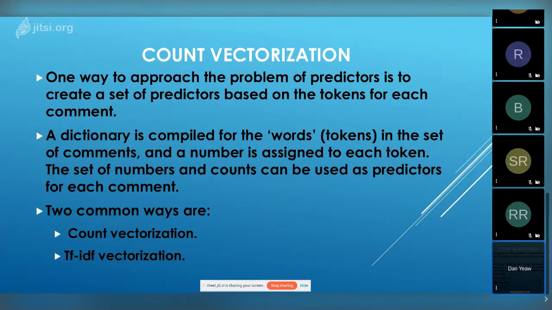So at this point, you have quantitative predictors. You can also use the count of how many times they occurred as well. And there are two common ways to do this, which is to make a vector of those counts and what's called a TF-IDF vectorization, which is a term frequency, inverse document frequency weight. If you go to the next slide, please.